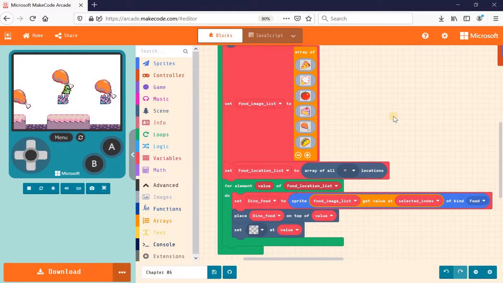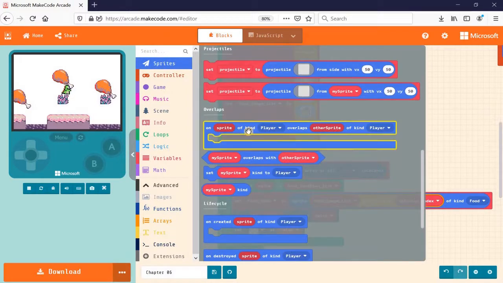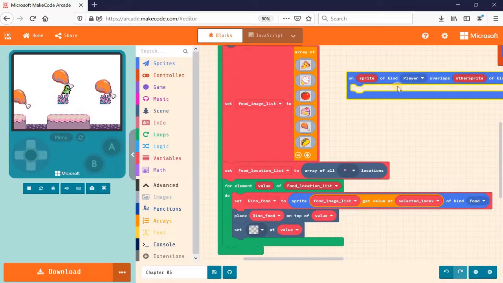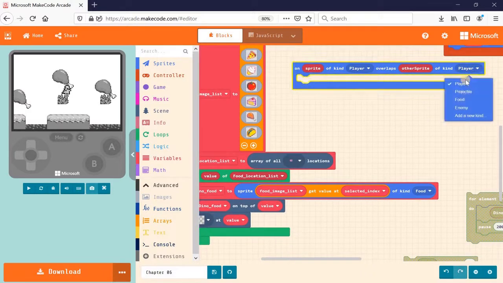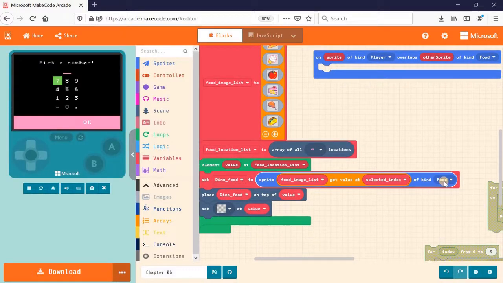For events, we learned that in chapter 2. Under the sprite category, we have an on sprite of kind player overlaps other sprite of kind. So drag that in, and the other sprite of kind would be the food kind, right? Because we created the dino food as a food kind over here.